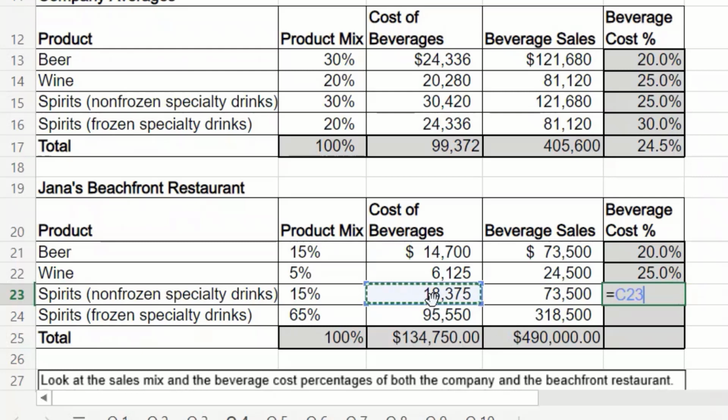All right, spirits, same thing. We're going to take our cost of beverages, divide it by our beverage sales, 25% in comparison with the company average, still the same. Frozen specialty drinks, let's see, maybe this one's off. And it's still at 30%. Okay, so we look at all of her beverage cost percentages, and these are all in line. Now let's take our cost of beverages and divide them by our beverage sales. So she comes out to a total bar cost of 27.5%.